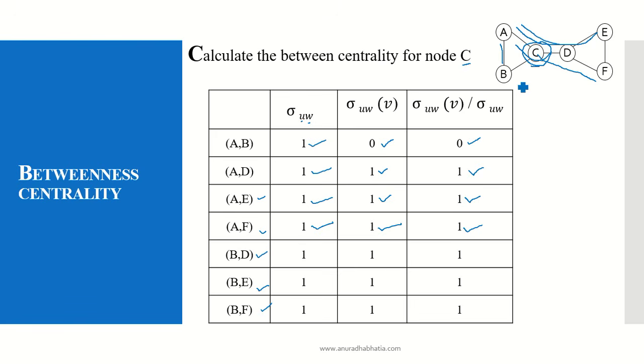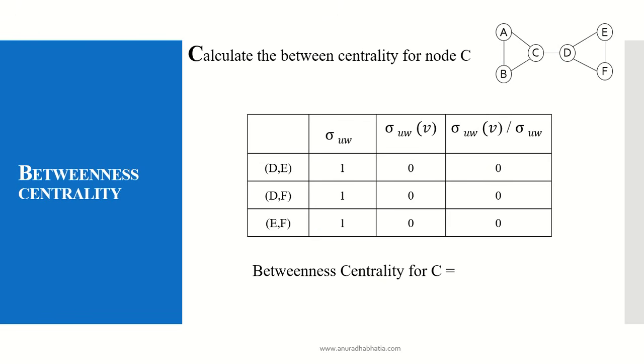B to D, similar thing will happen. B, C and D. There is one shortest path existing and C comes into picture. So the answer is 1 over here. B to E, similar thing will happen. B, C, D and E. There is one shortest path and C comes into picture. So the answer is 1. B to F: B, C, D and F. One shortest path and C comes into picture. So the answer is 1.